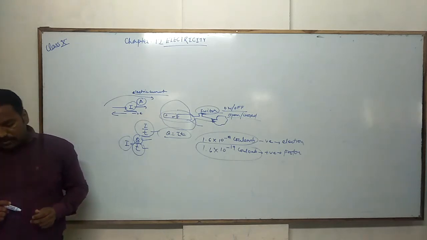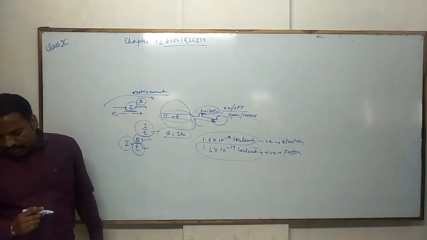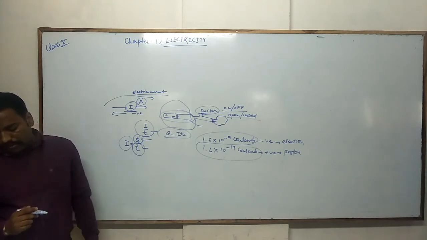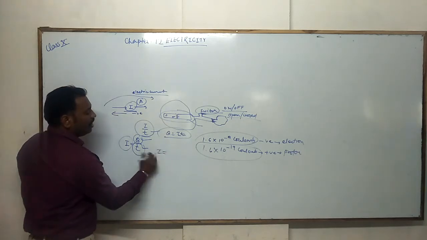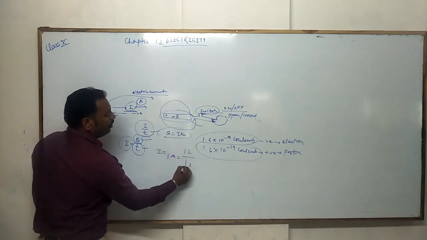The electric current is expressed by a unit called ampere, named after the French scientist André Marie Ampere, 1775-1836. 1 ampere is the constant flow of 1 coulomb of charge per second. So I am telling here 1 A is equal to 1 C per second. It means if I say 1 ampere current, it means 1 coulomb charge in 1 second of time.